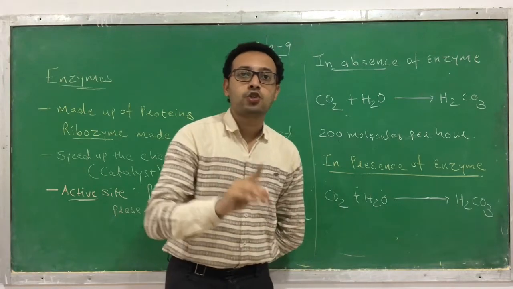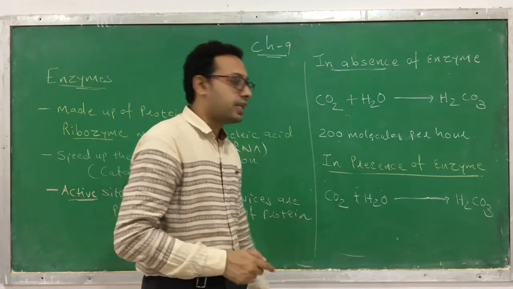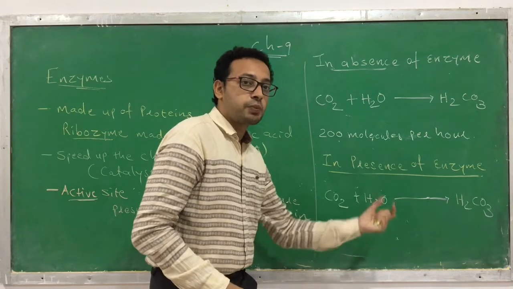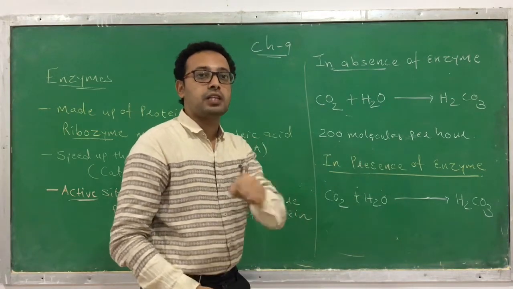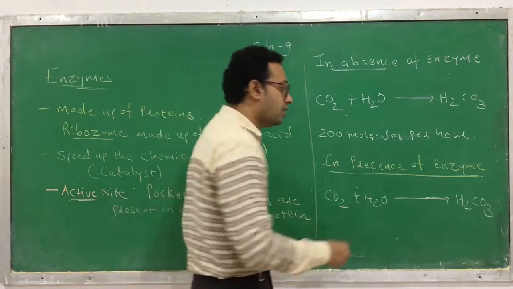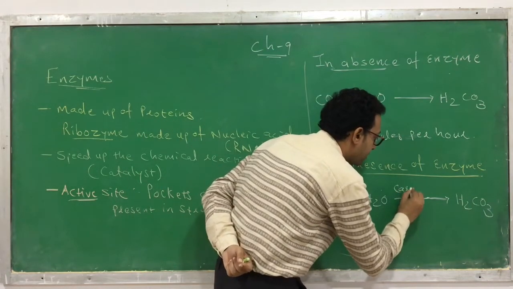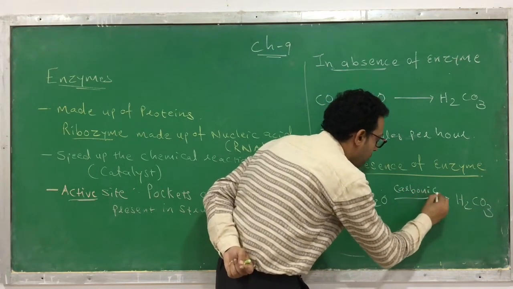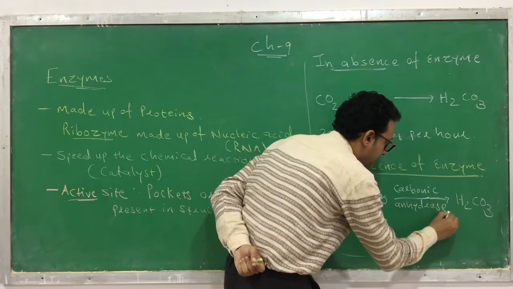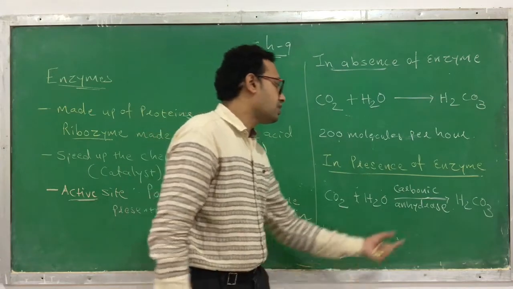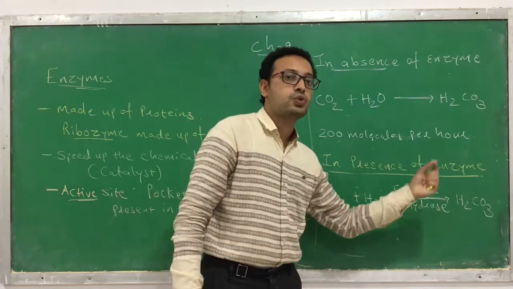Now here it occurs in presence of enzyme, so I am telling you the name of the enzyme that is present in the cytoplasm of RBC. Here the enzyme which is responsible for catalyzing this reaction is present in the cytoplasm of RBC, erythrocyte. So what is the name of the enzyme? Here the name of the enzyme is carbonic anhydrase.